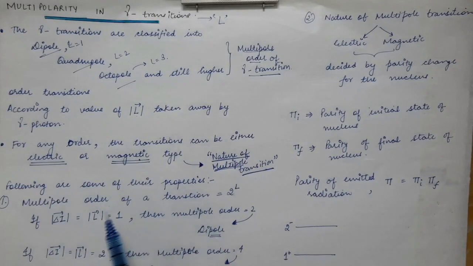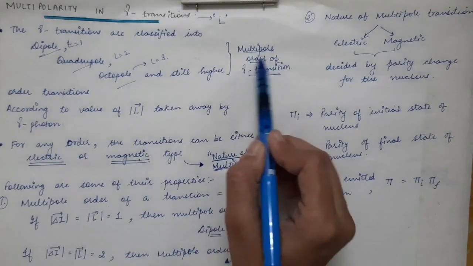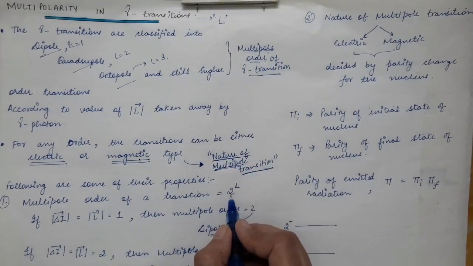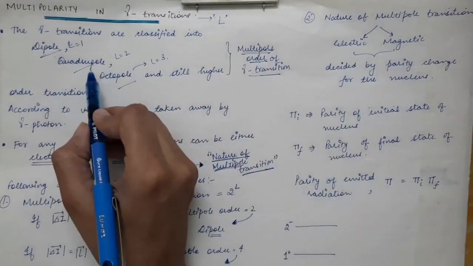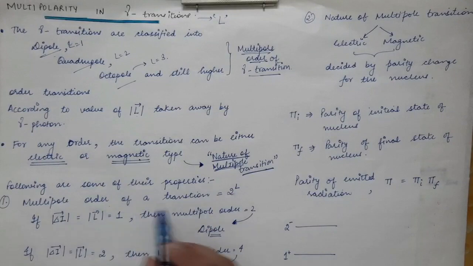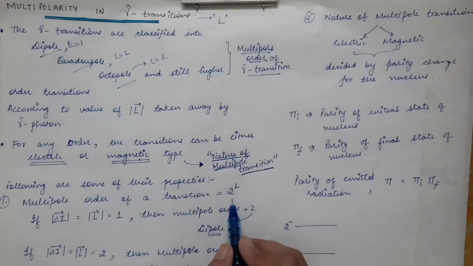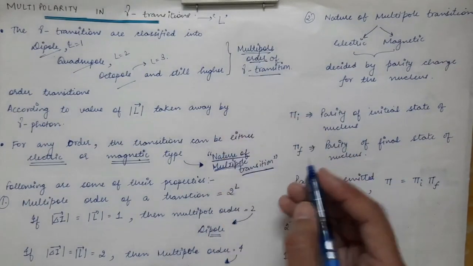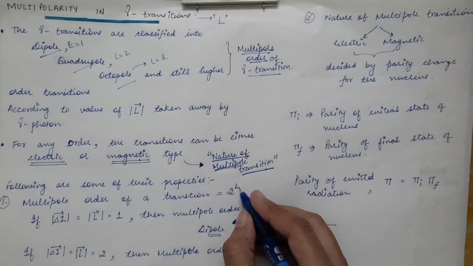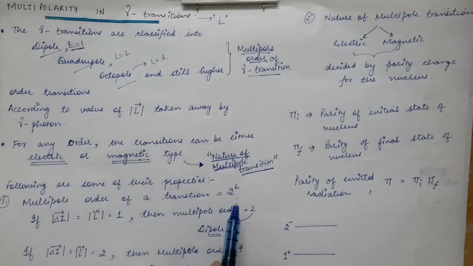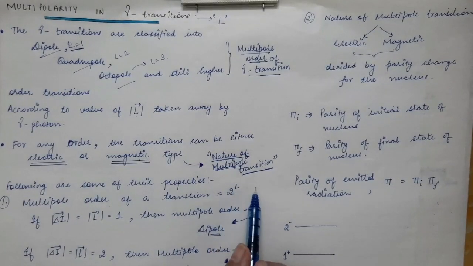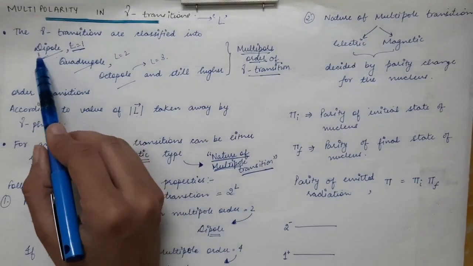Now these are some of the properties. The multipole order of a transition is equal to 2 power L. This multipole order, that is dipole, quadrupole, octupole, is defined by 2 power L. So when capital L is equal to 1, you get 2 power 1, which is equal to 2, and that is nothing but dipole.